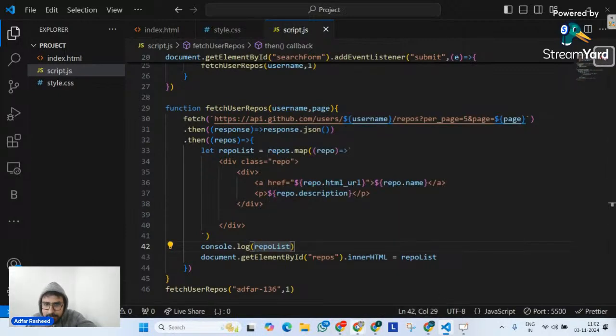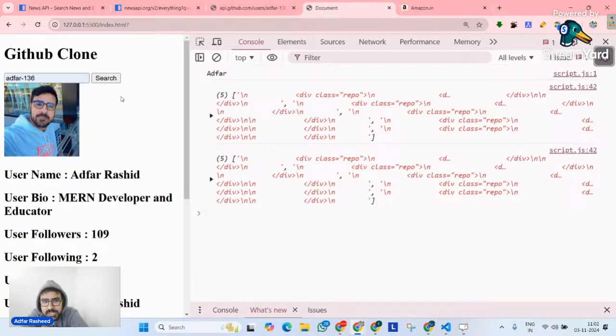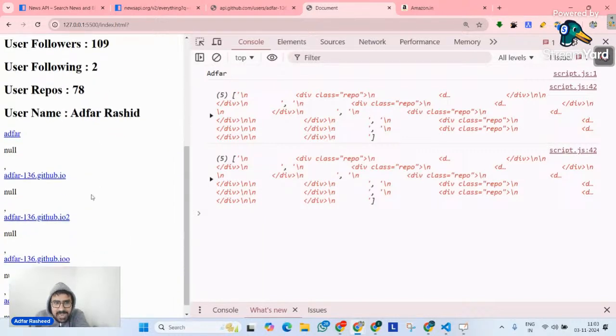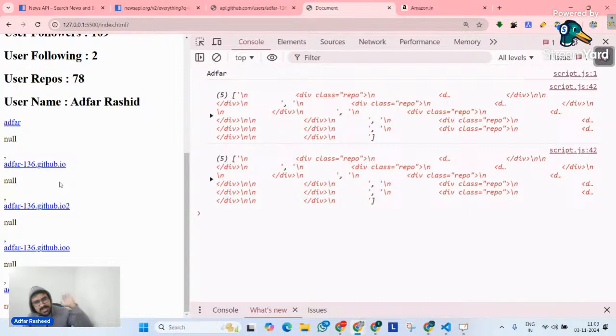Try to see what I'm doing. So let me go here and let's try to understand it. So I will say adfer136 and let me try to search it. Although it takes some time, my Google Chrome is very slow today, but let's give it some time. Very good. Do you see right now, when I actually search it adfer136, at the bottom, we can see adfer null, adfer this, adfer null, adfer this, adfer every. I am able to get my repositories. These are the repositories that I actually created very initially, when I was learning GitHub. I should delete them, but let's see. Still, I am able to get my repositories.